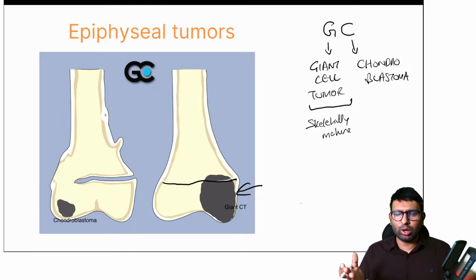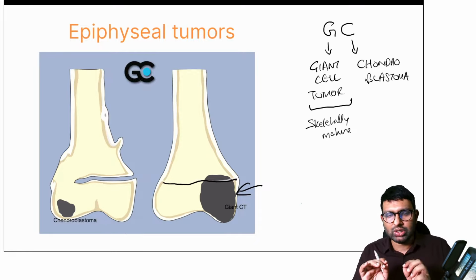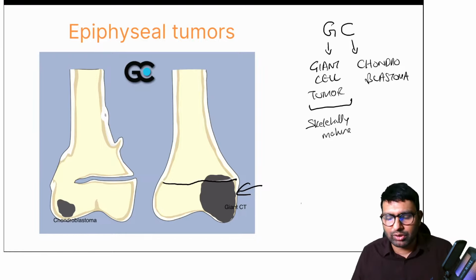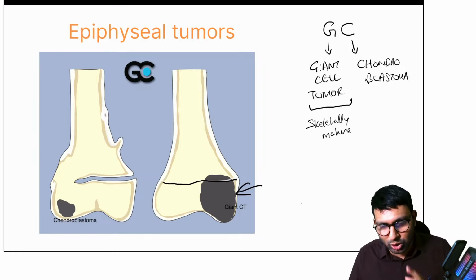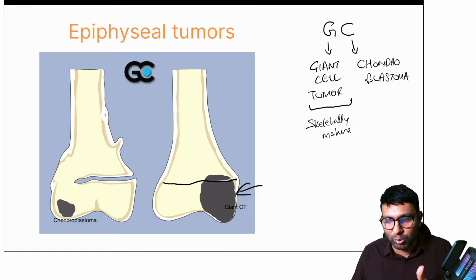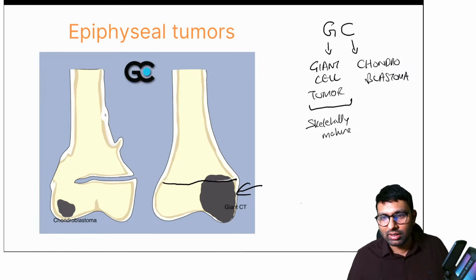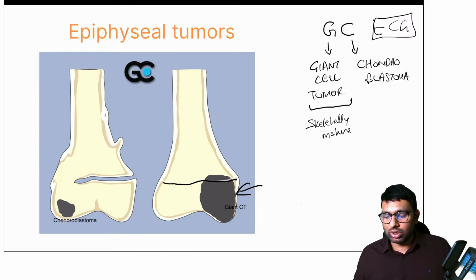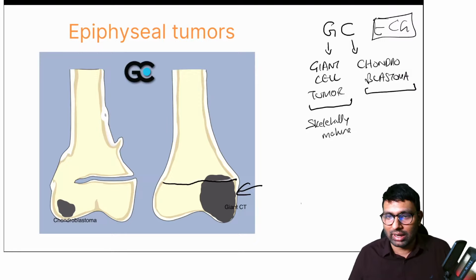Dr. Jain, there might be a lot of other tumors involved, but this is more exam specific for you. Because for location, you have to remember a few tumors and their locations. So for epiphyseal, you just have to remember GNC. ECG, you mean epiphyseal, giant cell and chondroblastoma? Okay, that seems like a better mnemonic. Dr. Jain has a better mnemonic than me. It is ECG, or GC, whatever you want to remember. Giant cell tumor is seen in skeletally mature patients, and chondroblastoma is seen in skeletally immature patients.